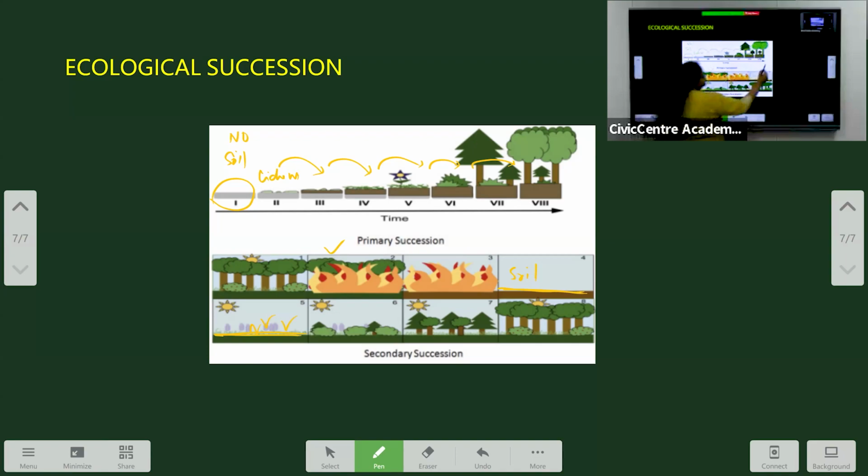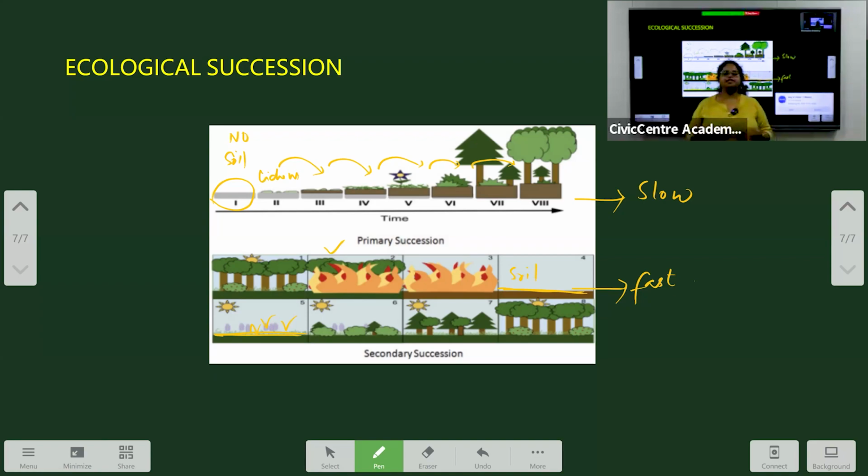Primary succession is slow and secondary succession is relatively fast. So today we have understood the concept of ecological succession, terms like pioneer species and climax species, and what primary succession and secondary succession are.